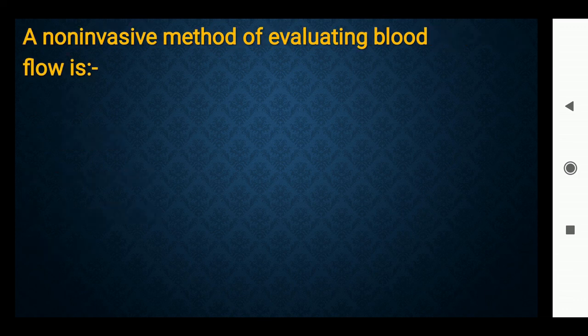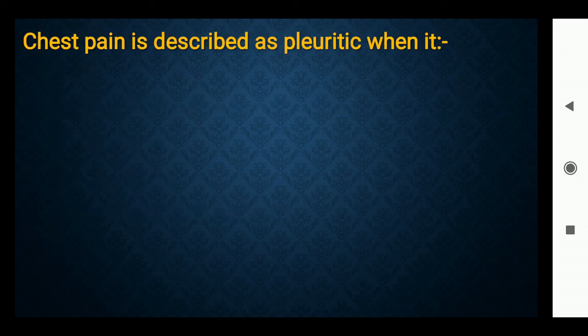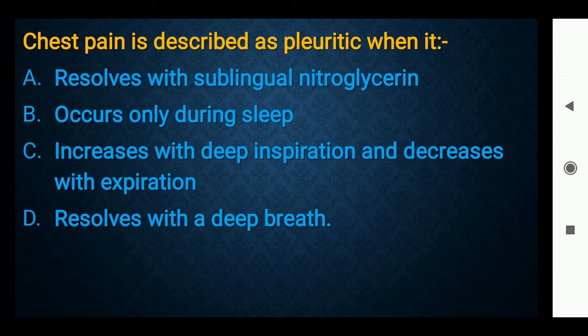A non-invasive method of evaluating blood flow is A, Doppler ultrasonography, B, venography, C, angiography, D, cardiac catheterization. Option A is the right answer, Doppler ultrasonography. Chest pain is described as pleuritic when it resolves with sublingual nitroglycerin, occurs only during sleep, increases with deep inspiration and decreases with expiration, resolves with a deep breath. Option C is the right answer, increases with deep inspiration and decreases with expiration. It's called pleuritic.